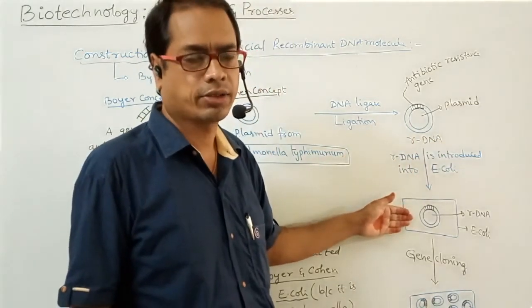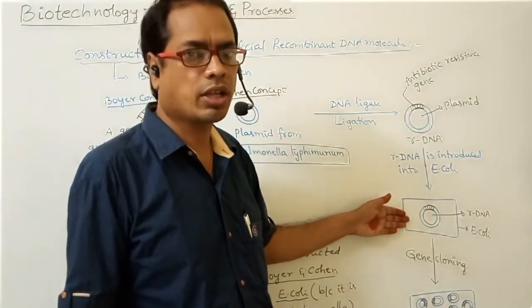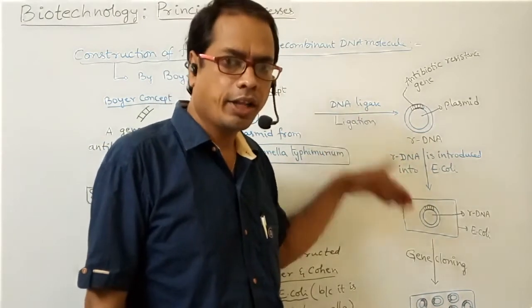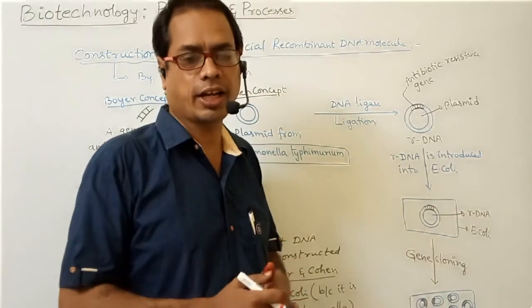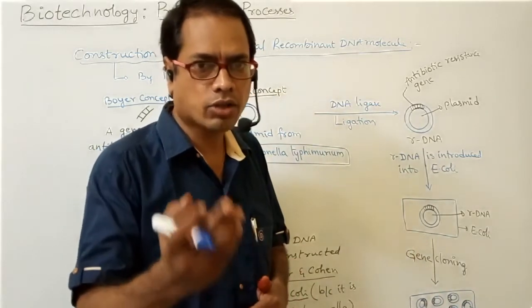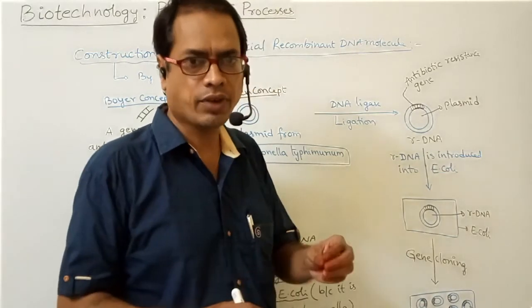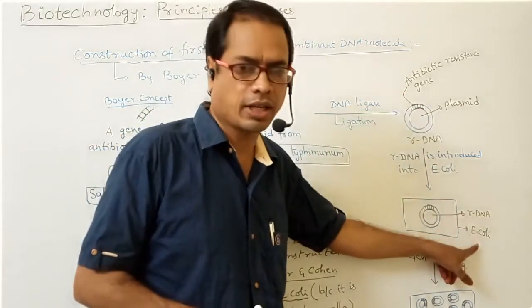This rDNA is introduced into E. coli cells, Escherichia coli. Why do we have to choose E. coli? Because Salmonella and E. coli are both closely related. That's why this rDNA is introduced into the E. coli cells.